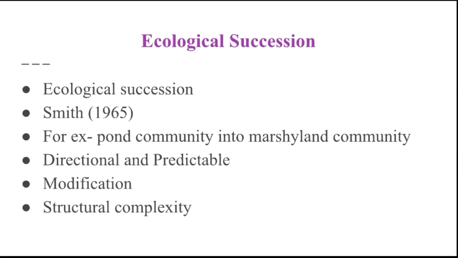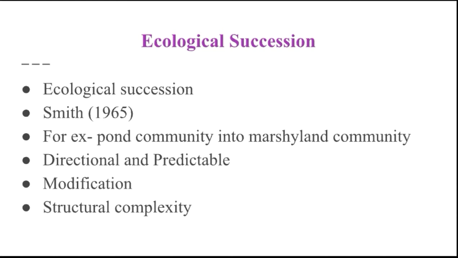Okay, so in ecological succession, the communities in an area are not stable. That's why they are changing into other forms of community from time to time. In a particular area, one community may be replaced by another community or by a series of communities.